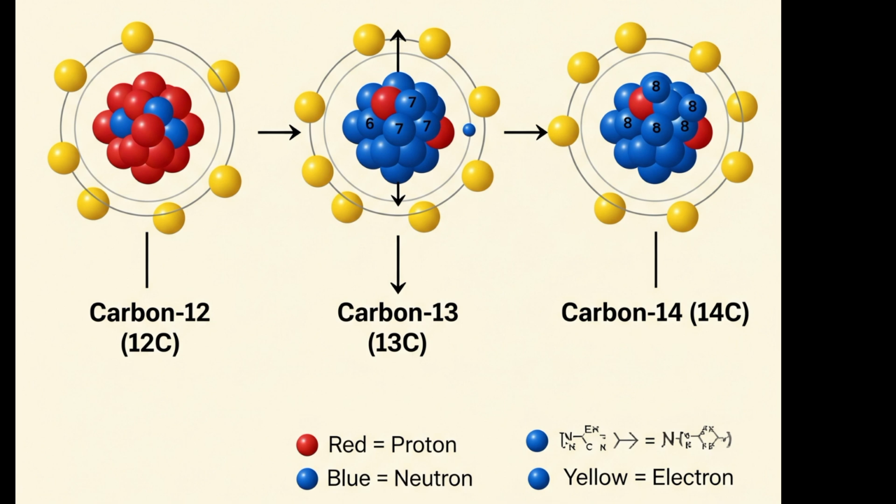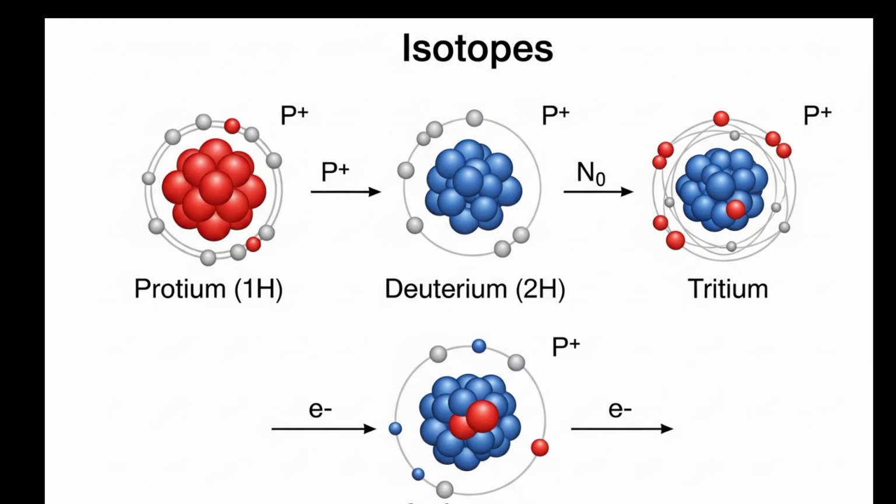Take for example, carbon-12, carbon-13, carbon-14. All are the same element but they have different masses. Take hydrogen-1, hydrogen-2, hydrogen-3. The other postulate is atoms of different elements have different masses. It is correct for most cases. The fifth one is atoms combine in a simple whole number ratio. It is correct. Due to the limitations of Dalton's atomic theory, it was modified into an accepted theory.